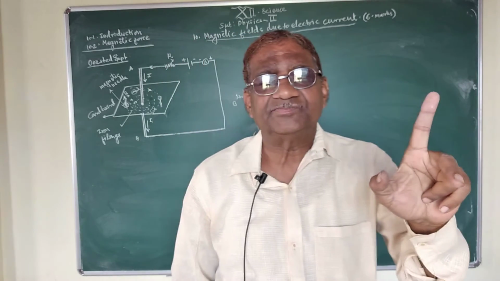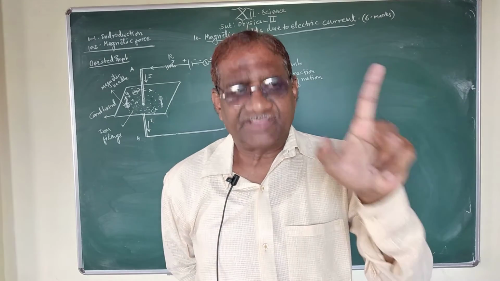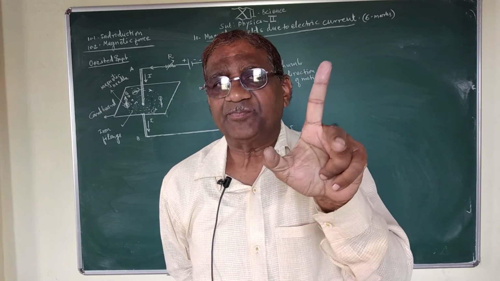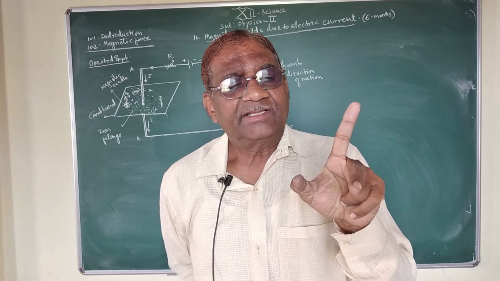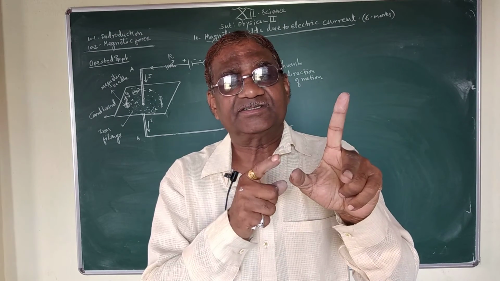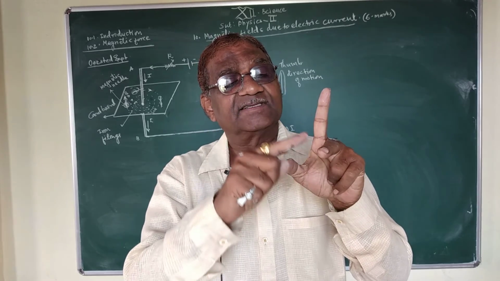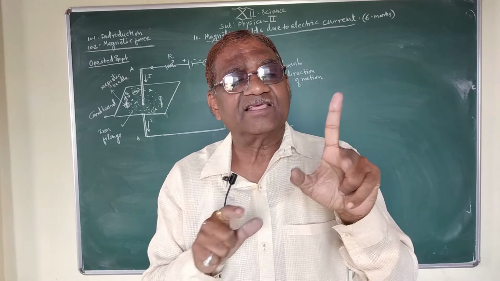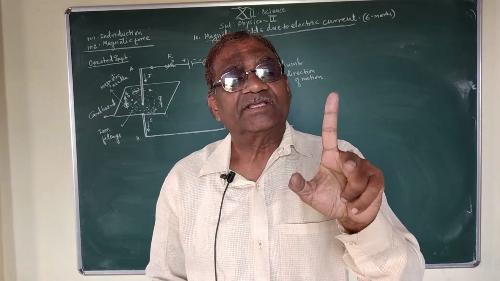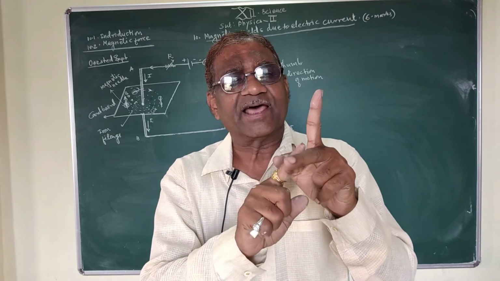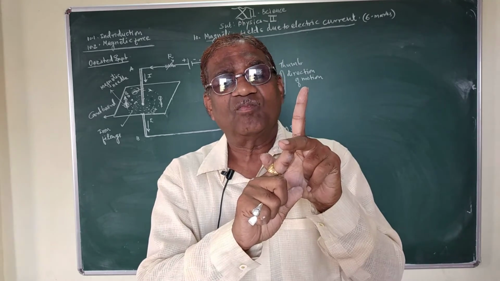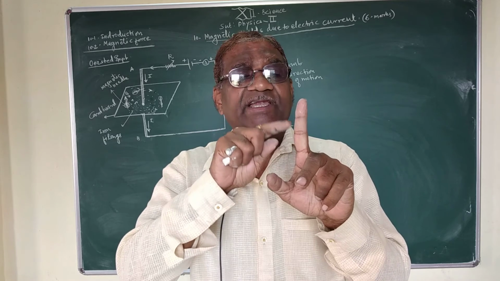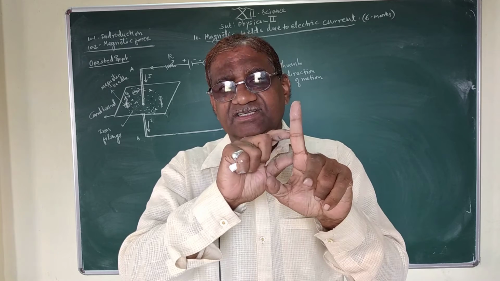The Fleming left hand rule states that if I stretch the three fingers of the left hand, that is the middle finger, index finger and outstretched thumb, such that they are mutually perpendicular to each other, the middle finger represents the direction of flow of electric current and the index finger represents the direction of magnetic field B.